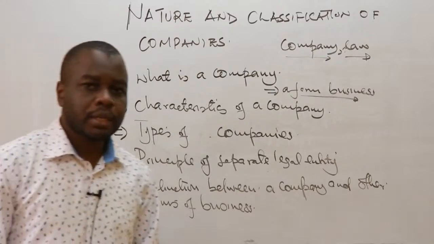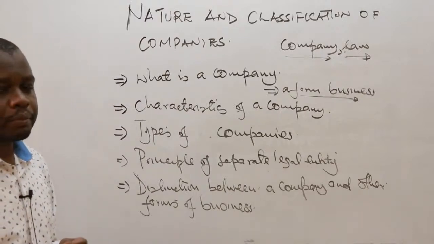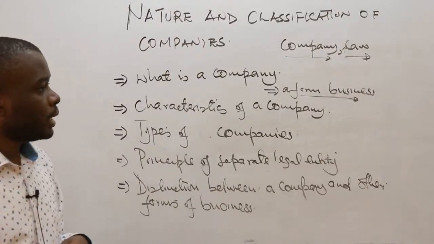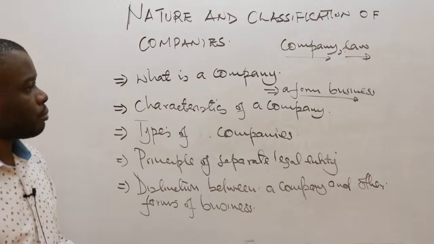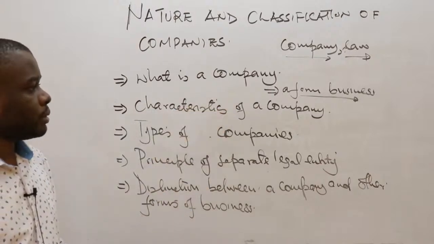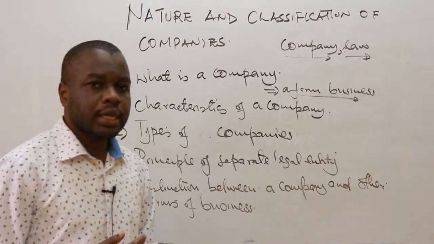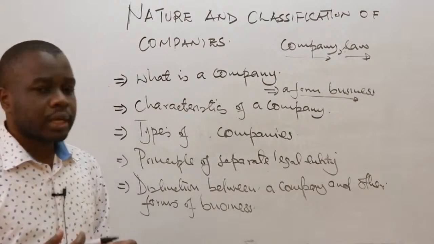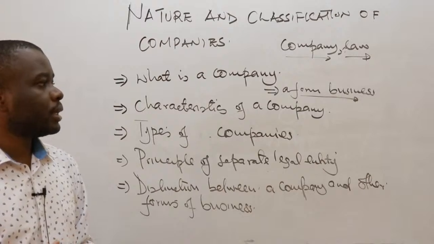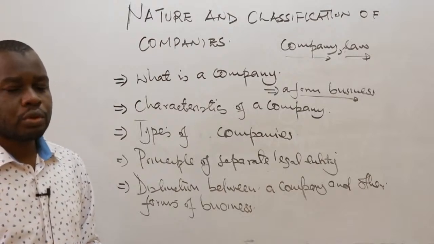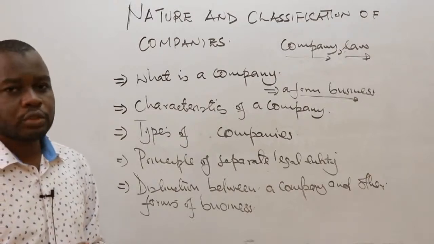So when you talk about a form of business, what should come to your mind is that we have other forms of business, for example partnerships, sole proprietorships, and cooperative societies. So a company is just one of those forms of business. It's basically an association of persons coming together and putting together their skills, abilities, or talents so that they can provide goods or services to consumers. And mostly, it is for them to make what is known as profit.